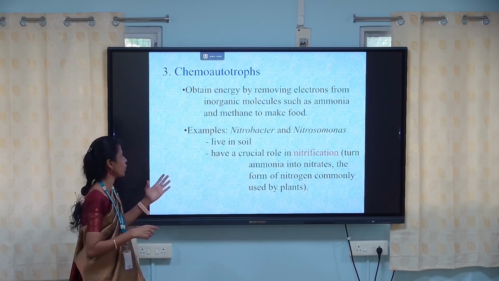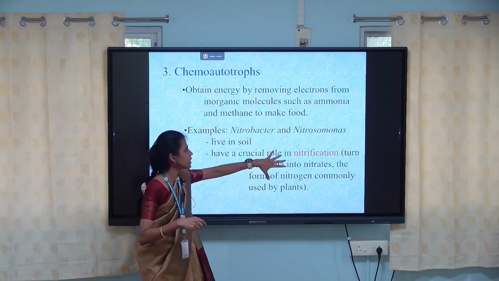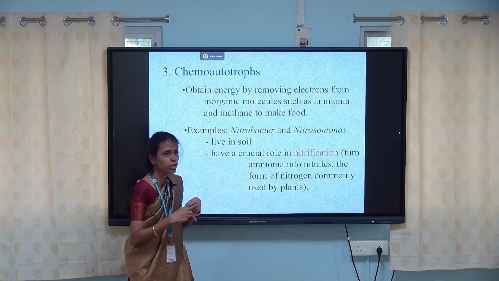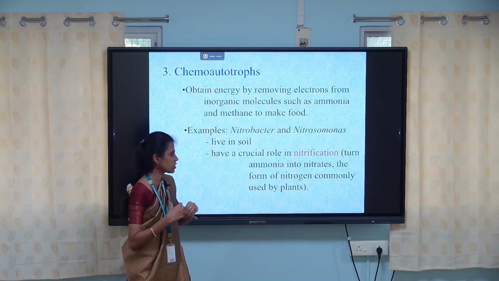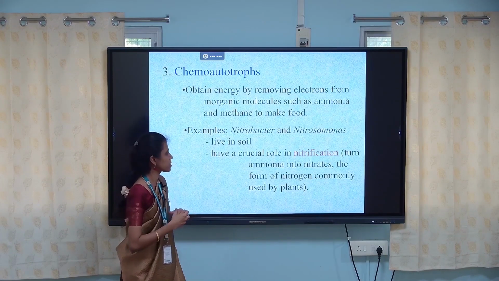They live in soil and have a crucial role in nitrification. That means they turn ammonia into nitrates, the form of nitrogen commonly used by plants.